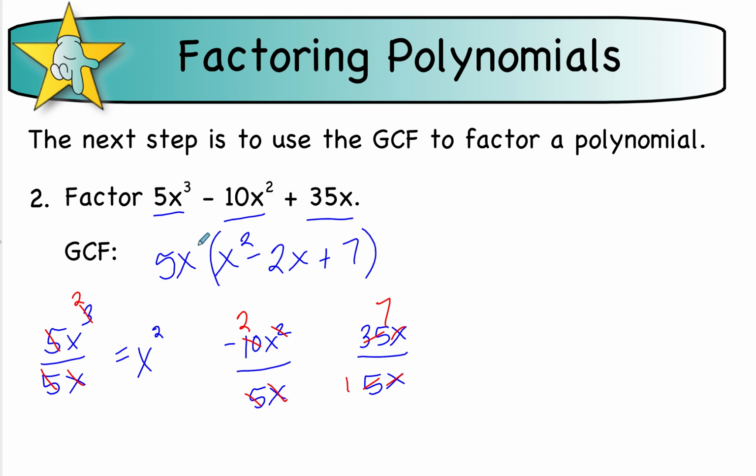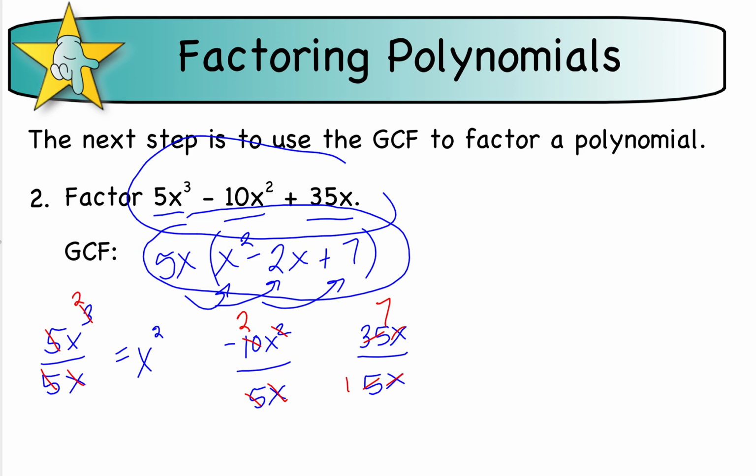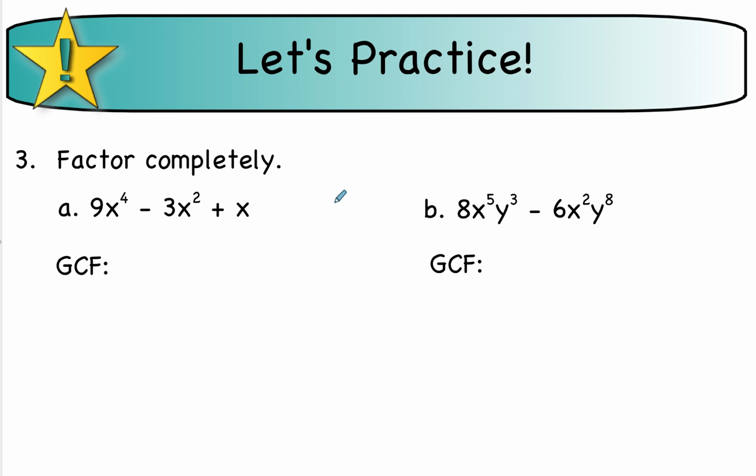This is now factored, okay? The other thing to notice if you want to check your answer on these is that you should be able to go ahead and distribute the 5x through your parentheses and come up with what you started with right here. So 5x times x squared gives us 5x cubed, 5x times negative 2x is minus 10x squared, and 5x times 7 is 35x. So that's a good way to check your work.